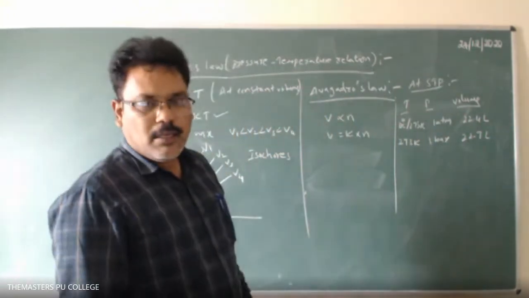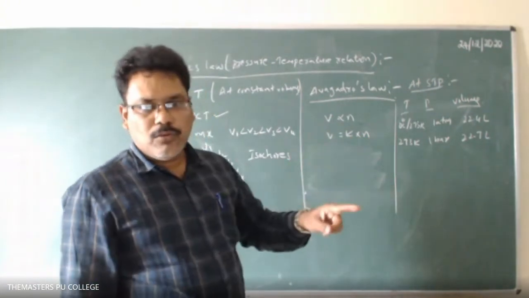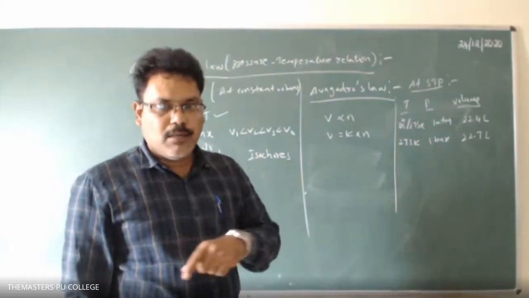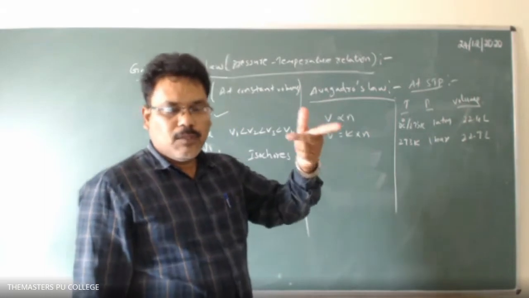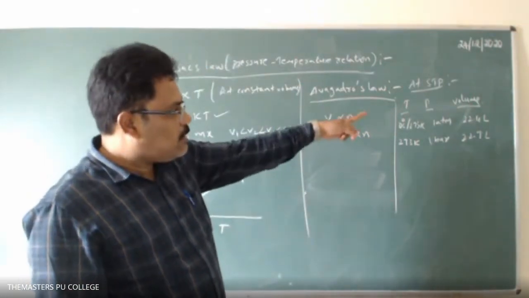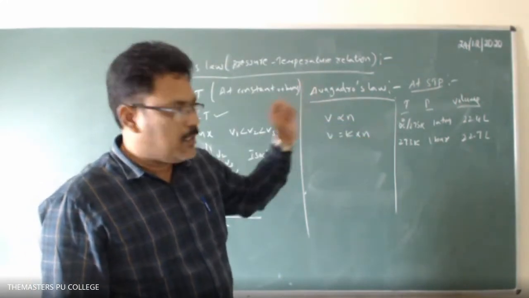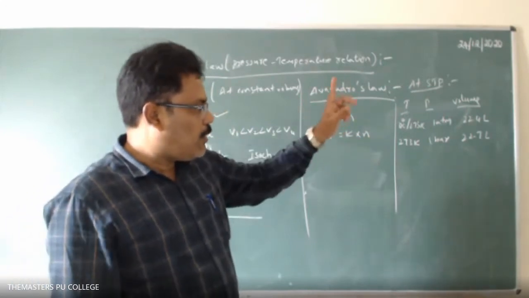Why? Because 1 bar is equal to 0.987 atmosphere, which is less than 1. So the pressure is decreasing, so the volume of the gas increases. That's why it increases from 22.4 liters to 22.7 liters. Got it, all of you? So you have to remember these points.